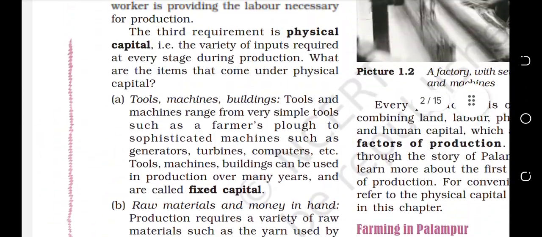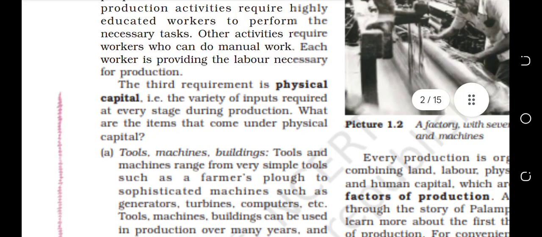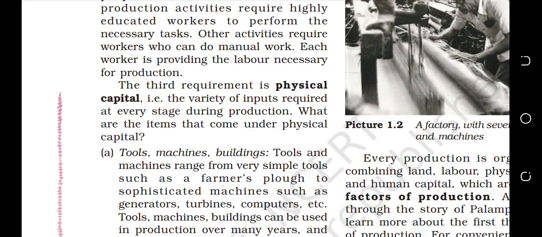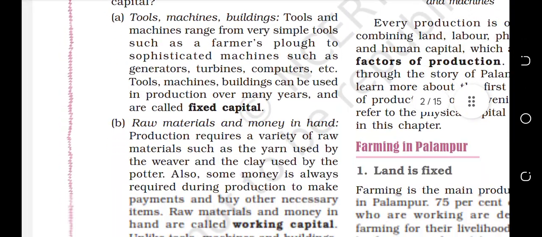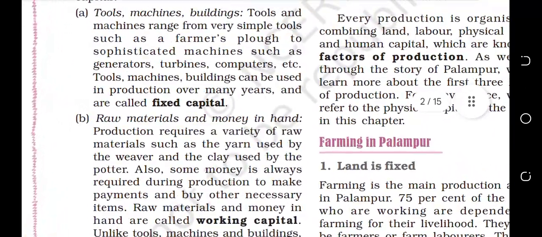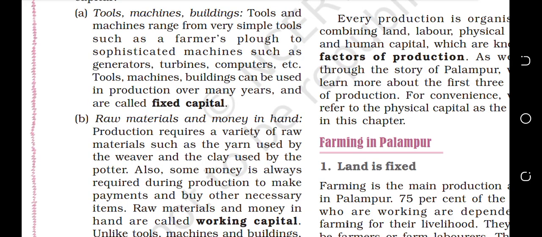And the third requirement is the physical capital. This is very much important from the exam point of view, that physical capital. In this physical capital, we divide it into two parts, that is fixed capital and working capital. What is fixed capital? Fixed capital is fixed in nature. Fixed means you have to buy the land one time. You have to buy generators, machines, turbines, computers, and different types of other equipment. This is fixed capital.